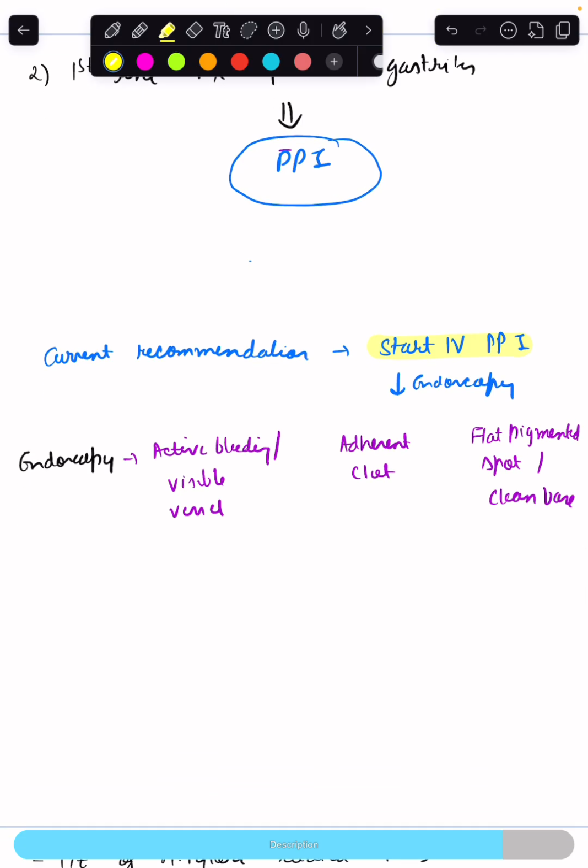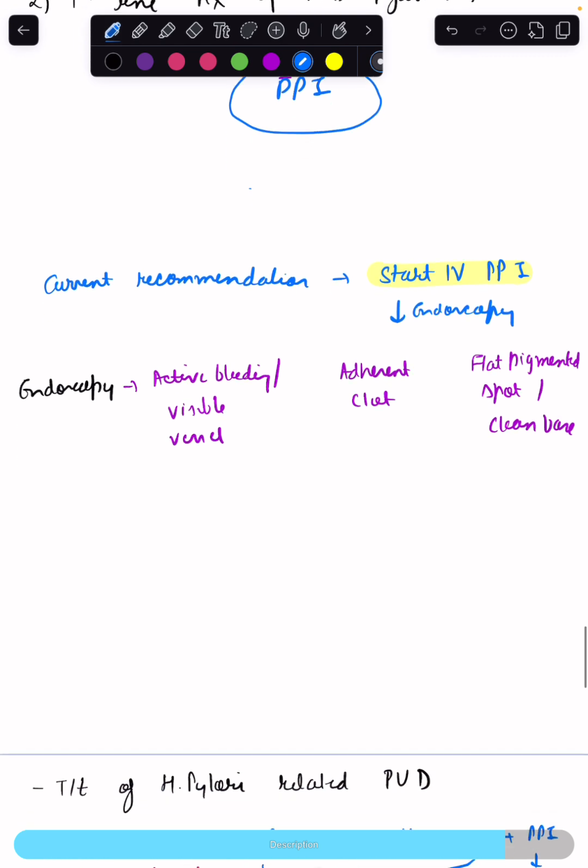In case the endoscopy shows active bleeding or a visible vessel, then we give endoscopic therapy, like mechanical devices such as clipping, or thermal coagulation. And we start the patient on high dose proton pump inhibitor.